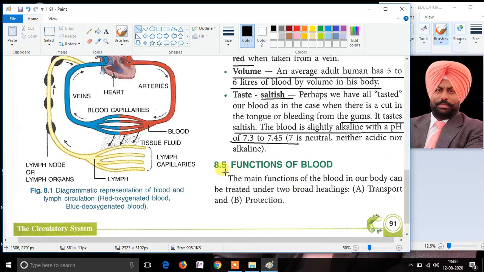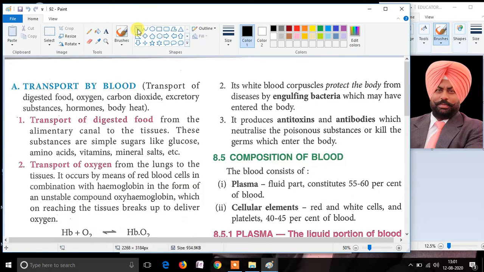Moving on further, let's see the functions of the blood. Blood performs two different functions. The first function is transportation and the second function is protection. Now let's study these functions in detail. The first is transportation of blood.